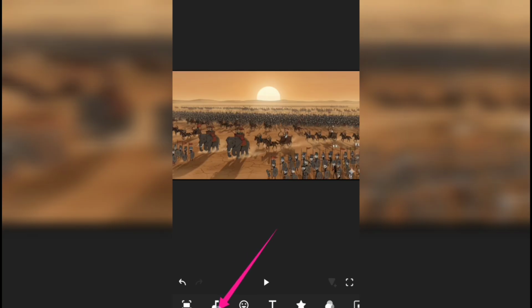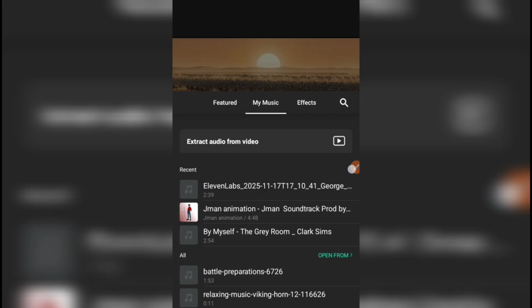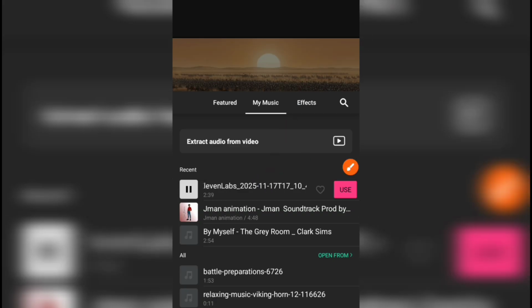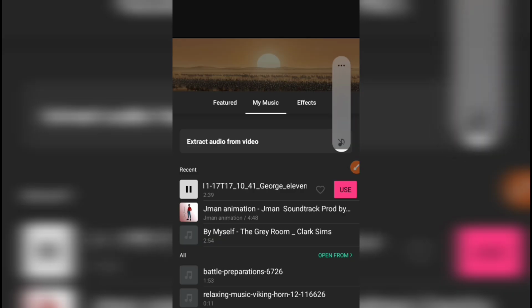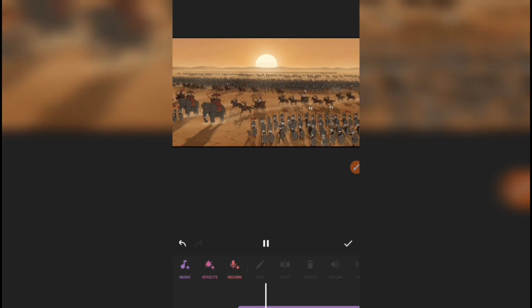Click on this audio icon, then click on music. We need to add the audio we generated from 11 Labs, and this is the audio here. I just click on it, then I click on use.